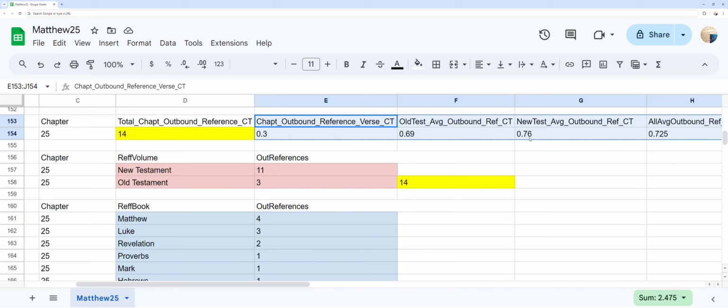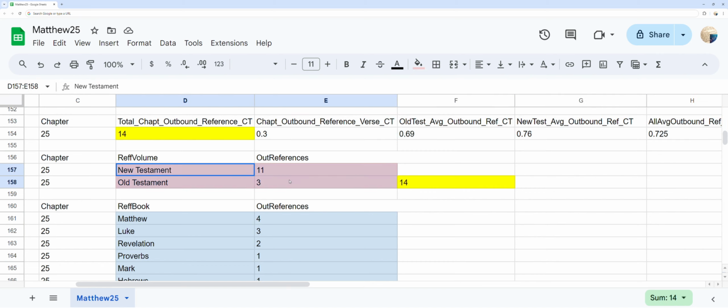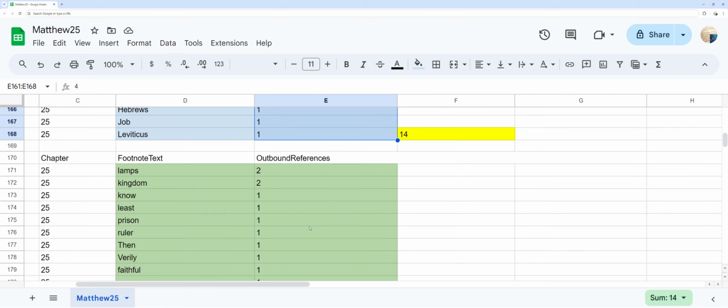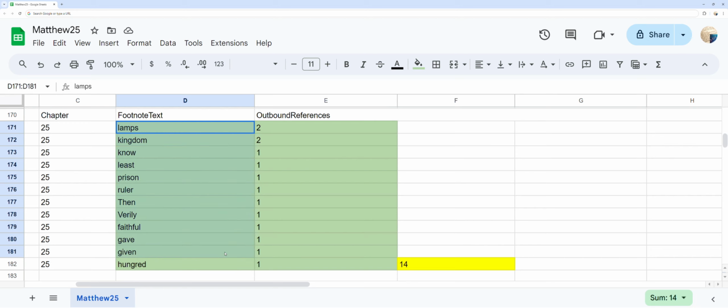In red, you can see the out references by destination of either Old Testament or New Testament ordered by counts. In blue, you can see 8 out references to the destination Bible books Matthew through Leviticus ordered by counts. In green, you can see 12 words in Matthew chapter 25 that incur the related outbound reference counts to other Bible verses ordered by the count used.